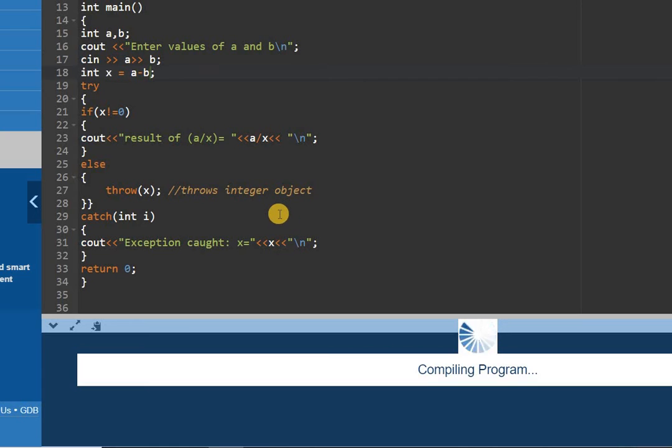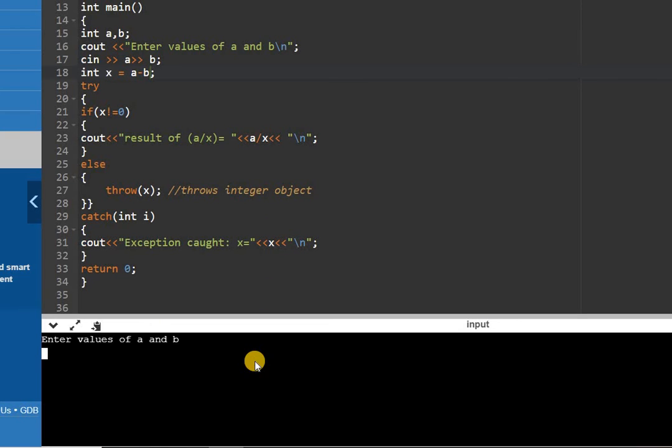When I run this program for the second time and enter different values, it will produce the output, because the condition x is not equal to 0 was satisfied. So the division occurred in a proper manner.